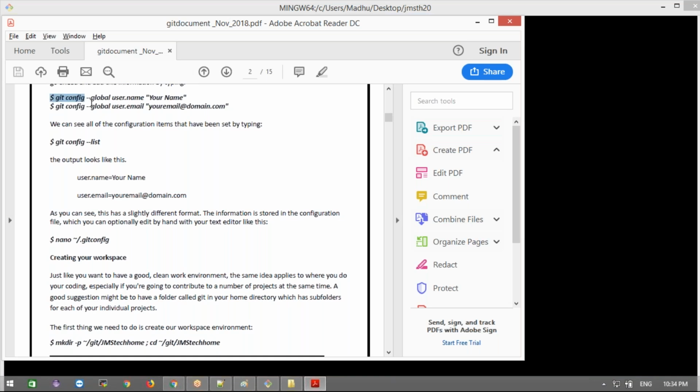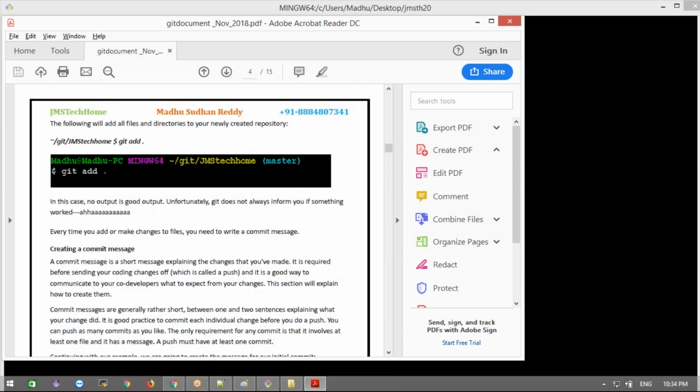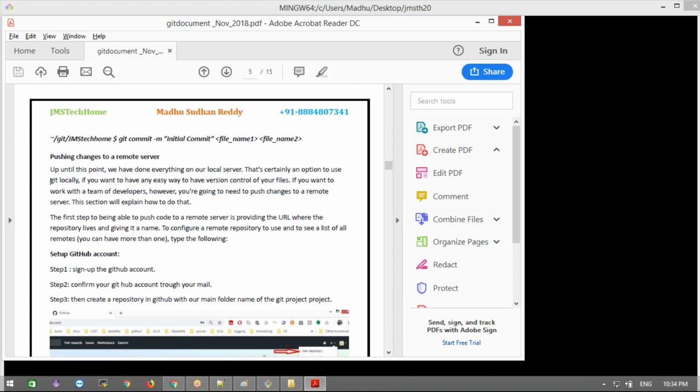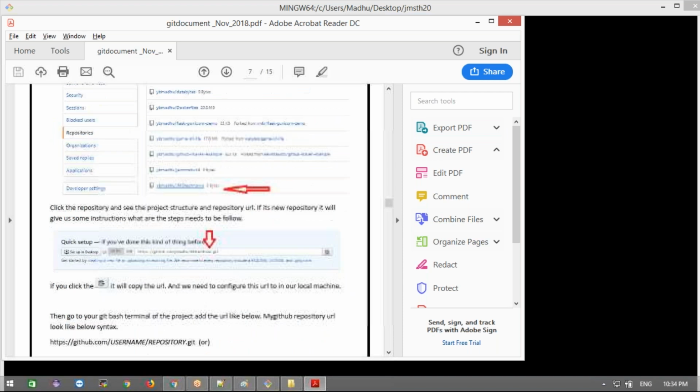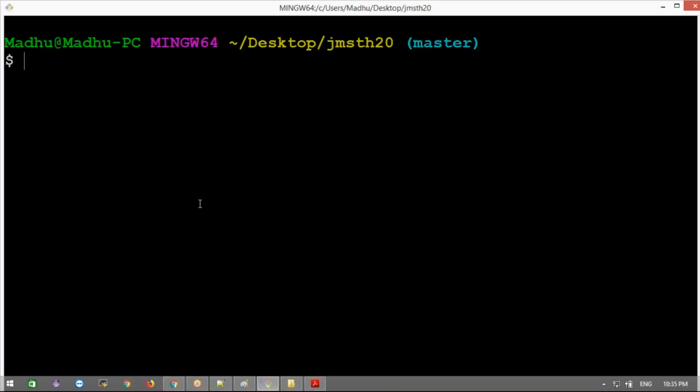We need to enter these two commands at the start, or else while committing it will suggest you to run these two commands. Everything I've written is step by step: how to get the repository, how to get the files and everything. Here I've given everything. Once you set that up, next we need to enter one command, git commit -m, and the message I used was: added a sample file.